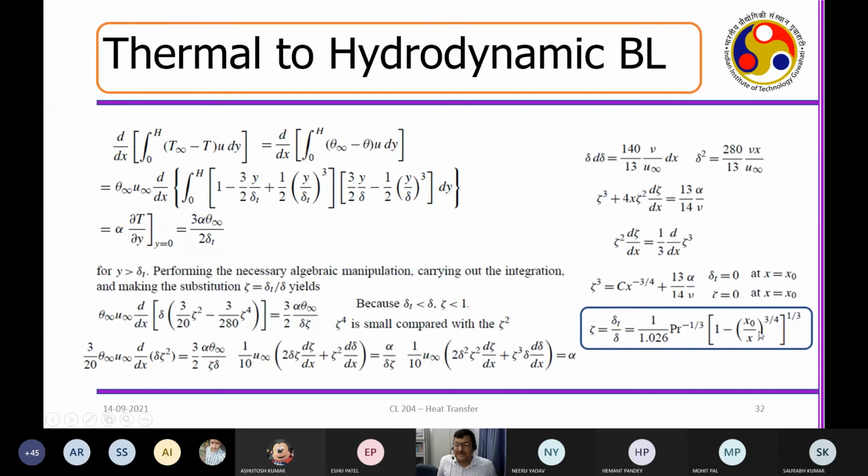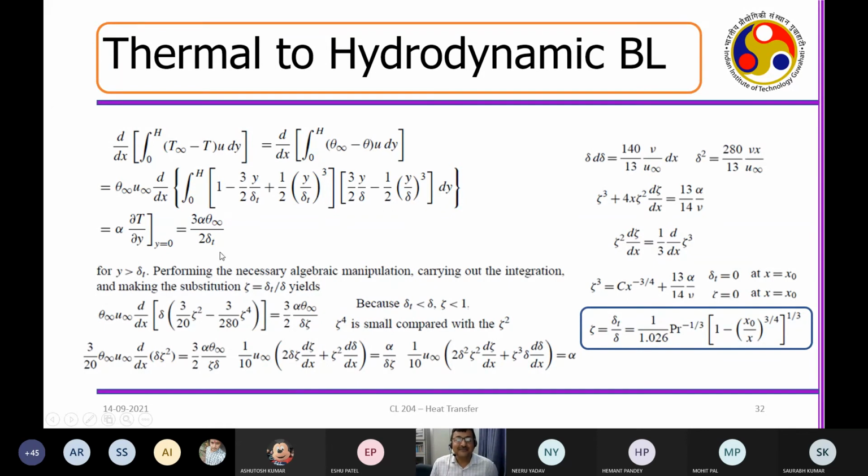If you put the right values in for everything, you will always find zeta to be a fraction, less than 1. Zeta is always less than 1.